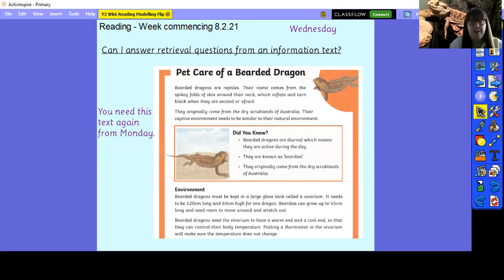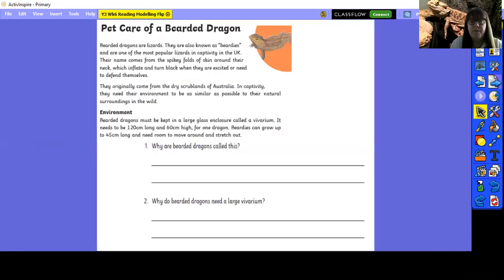To collect it from somewhere and bring it out of something. So we're going to retrieve the information from the text. We're going to pull out the information that we need from the text to answer the questions. So we're still using the same text. Let's have a look at the beginning here. This is a slightly different version to your version, so I'm going to use this one to answer these two questions.